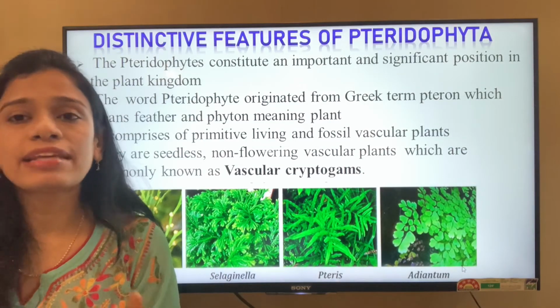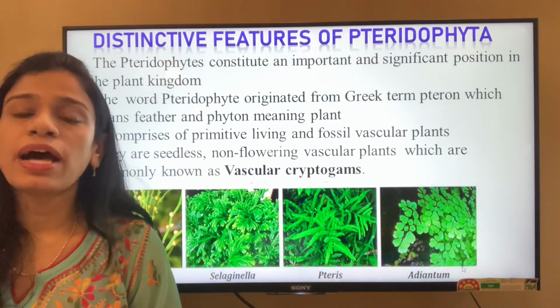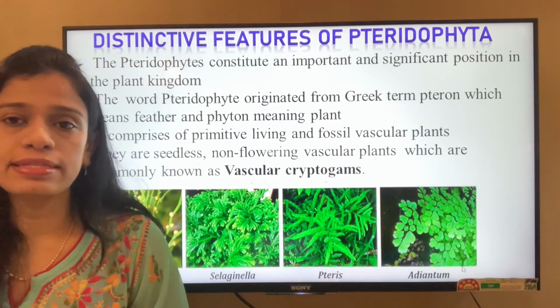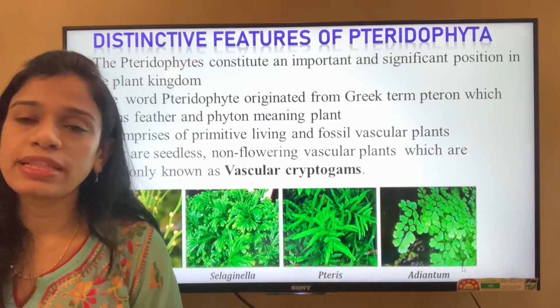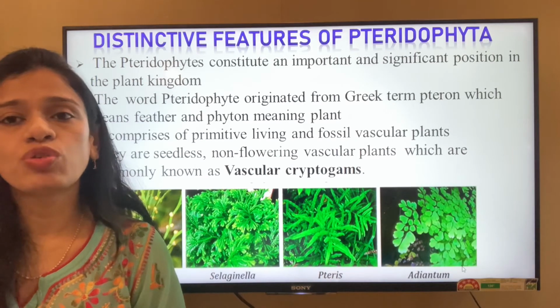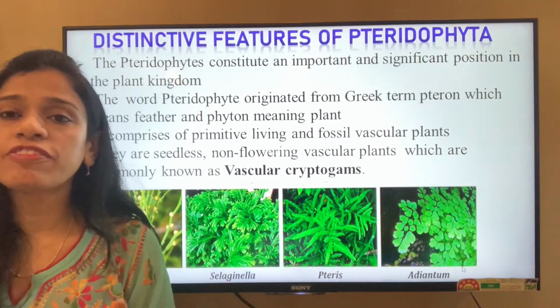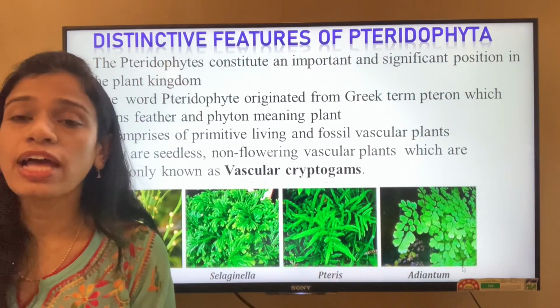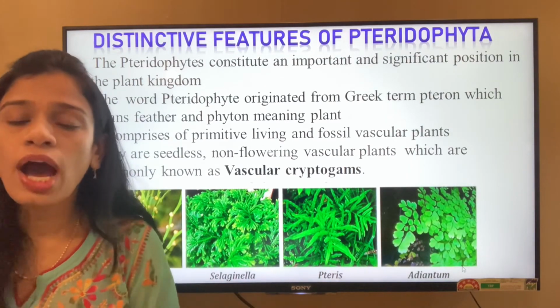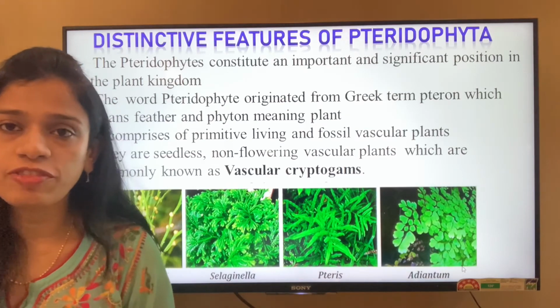So this comes under the primitive class of the plant kingdom and they are known as the cryptogams, whereas the next two groups of the plant kingdom which bear seeds, that is the Gymnosperms and the Angiosperms, they come under the group called the Phanerogams. So now let us understand about the differences between these cryptogams and the Phanerogams as a whole. How do they differ and what are the differences?